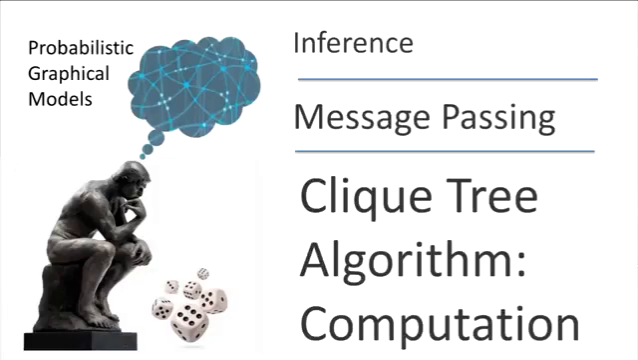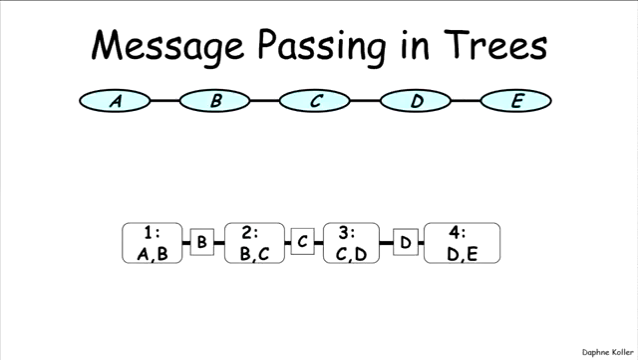So previously we defined the clique tree algorithm, which is just the belief propagation algorithm run over a graph that happens to be a tree. As it turns out, we can exploit the aspects of the tree to greatly improve the computational behavior of this algorithm, not just its correctness, which is what we showed before.